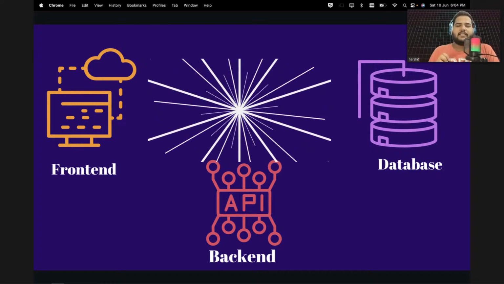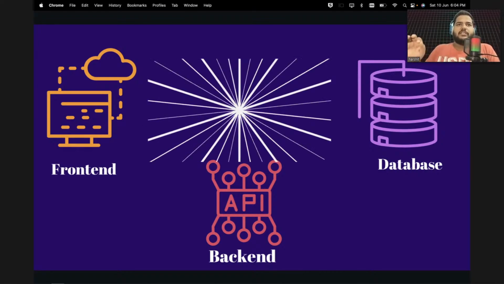If you see, let's take the example of Netflix. So what is Netflix? You open Chrome, you go to Netflix, you go to the browse section, and you browse a movie. When you browse that movie, the movie name will go to the backend, and the backend will now search their database: okay, do we have this movie? If that movie exists, they will show you the results. Okay, so this is the thing: front end, back end, and the database.